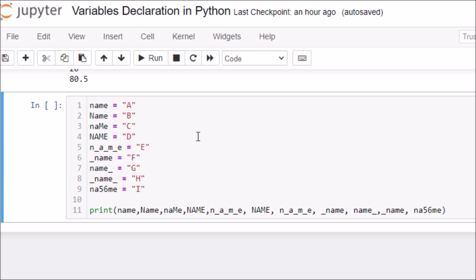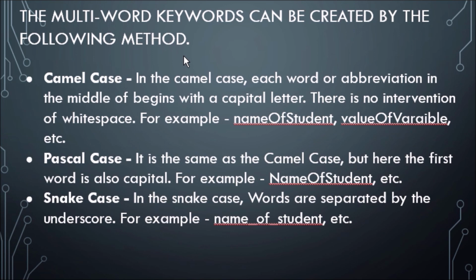But look here, they are all not recommended because when we try to read the code, it may create a lot of confusion. The variable name should be descriptive to make the code more readable. So to overcome this problem, we use multi-word variable names. Multi-word names can be created by the following methods: camel case, Pascal case, and snake case. Okay, so what is camel case?